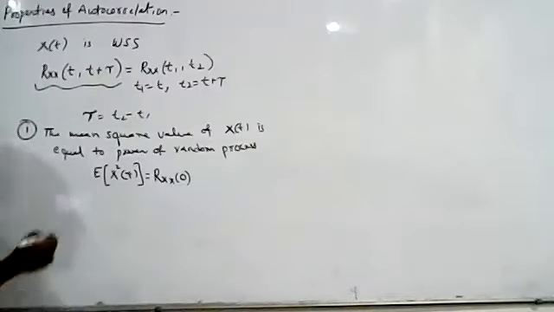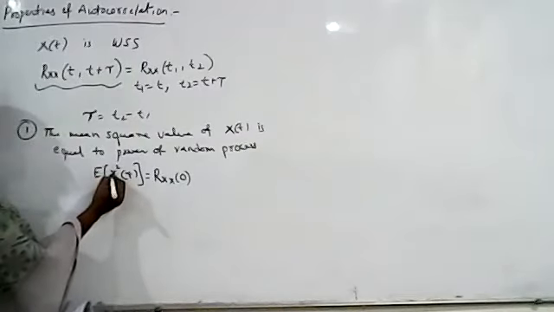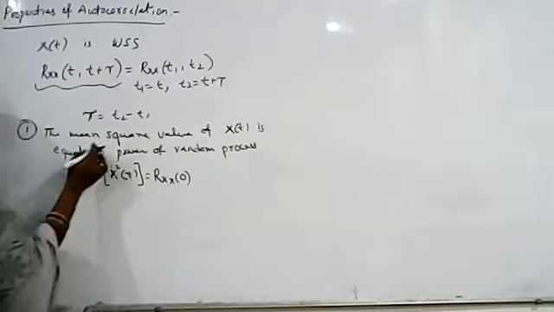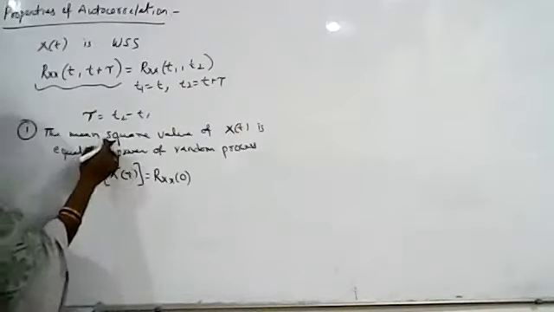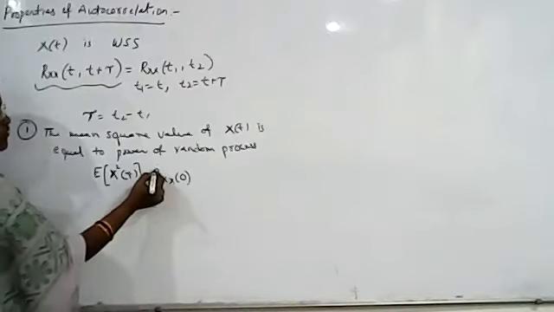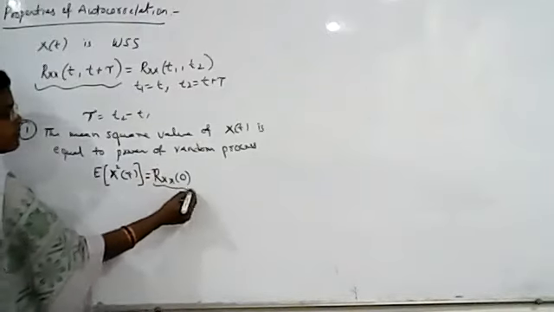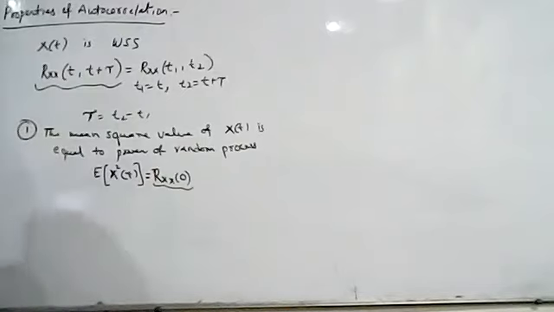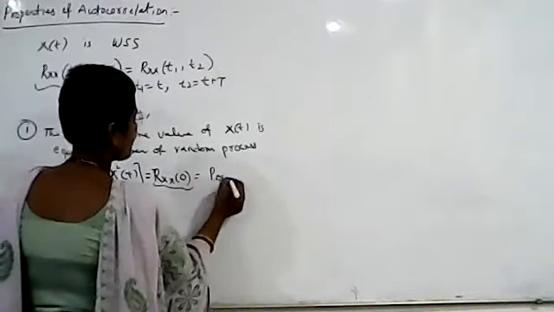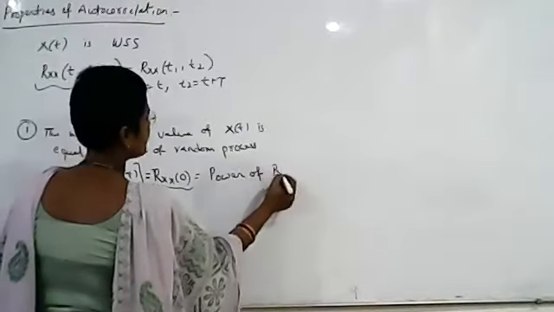Okay. So what is this? It indicates that expected value of x square means what? Mean square value. Expected value of x square of t is the mean square value. It is equal to power of the signal. So how do you find out power? The power can be found by substituting tau is equal to 0. So you know that autocorrelation is a function of tau, no? Autocorrelation is a function of tau. Now if you substitute tau is equal to 0, what do you get? What we will be getting is the power of random process.